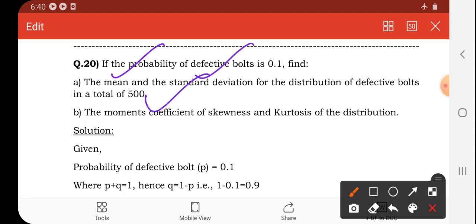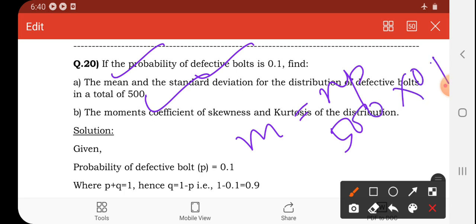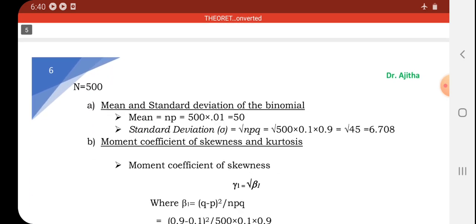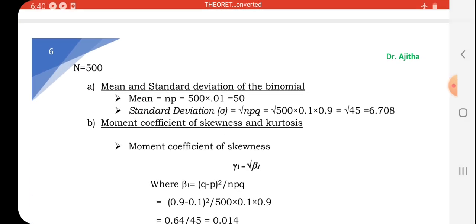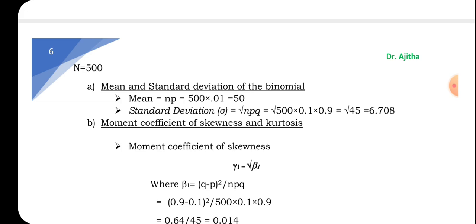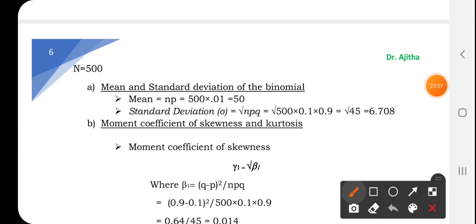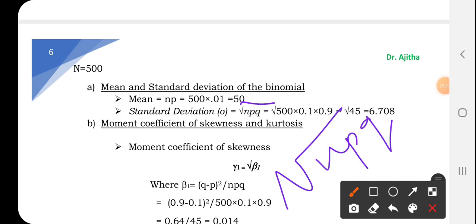N is 500. The formula of mean I've already told you. The formula of mean is NP. So you have N 500, you have P also 0.1. Accordingly you can find out, it is 50. Standard deviation also you can find out: root over NPQ. You have to multiply all this and find the root. Your answer will be there.